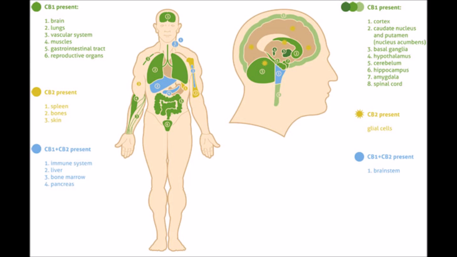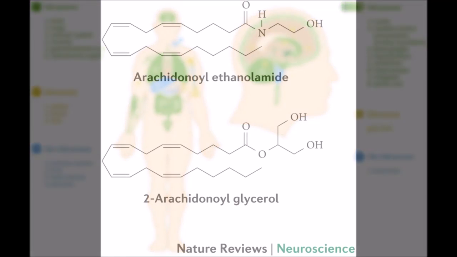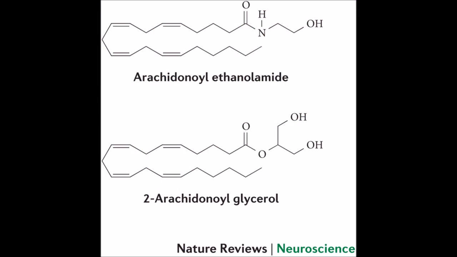In the body, they are anandamide and 2-AG. In the cannabis plant, THCA and CBDA are two of the many that can be present. Finally, a system is a group or body of organs or structures that together perform one or more vital functions. Anandamide and 2-AG are synthesized in the body from essential fatty acids. Oddly enough, hemp seed contains the proper fatty acid ratio that humans need.